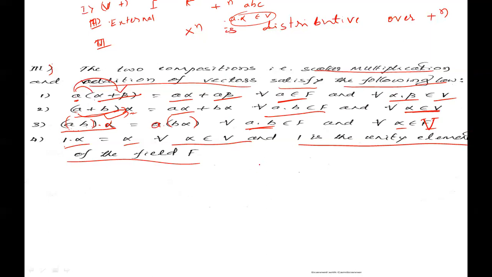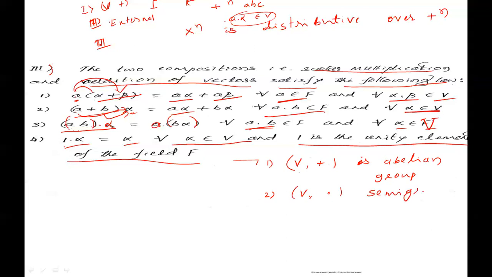In a simple way, we state that a vector space V plus is an abelian group. First condition, V plus is an abelian group. Second one, V dot is a semigroup.